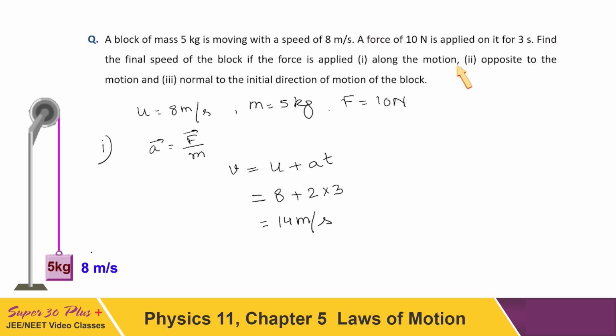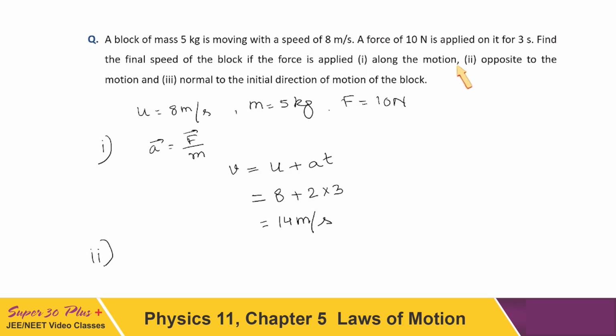The second case I am considering is when force is opposite to the direction of motion. So this time a again will be F by m, but while writing the kinematical equation, we have to write v is equal to u minus at, because this time a is in the direction opposite to that of u. And from here, if I substitute the values, that will be 8 minus 2 into 3, which comes out to be 2 meter per second. So as you can see how the direction of force is making an impact on the answer to the question.